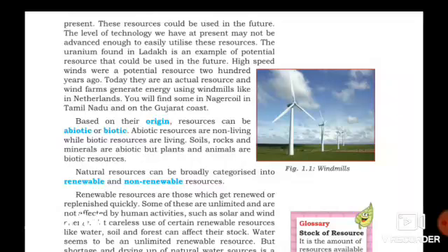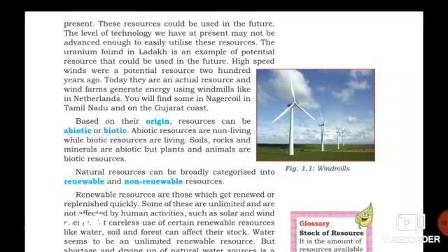The uranium found in Ladakh is an example of potential resource. For example, uranium, it is in Ladakh, but we don't know how to use those uranium because of lack of technology. After improvement of those technology, we can use the uranium in our future, not present. That is potential resources. Potential resource that could be used in future only.